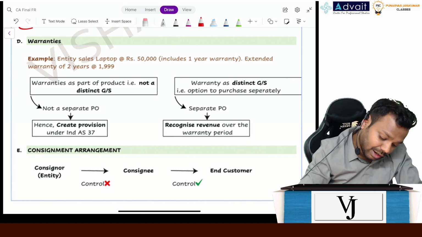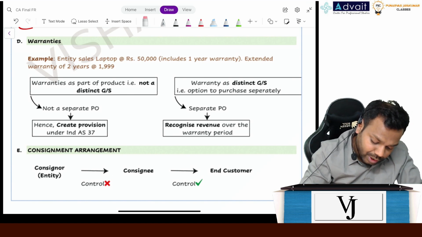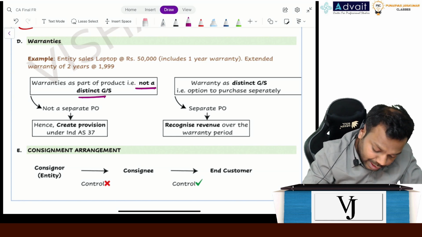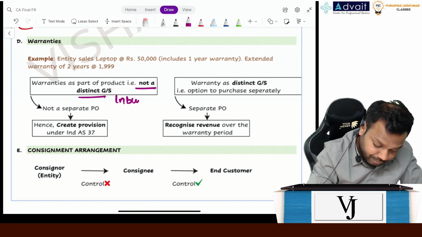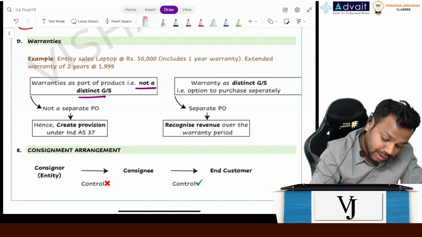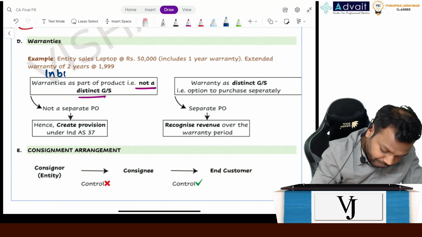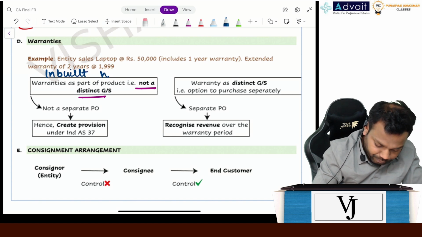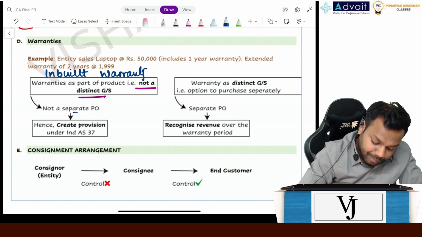See, warranties are a part of the product that is not a distinct good or service. Example, you can write here inbuilt warranty. Okay, not a separate performance obligation.